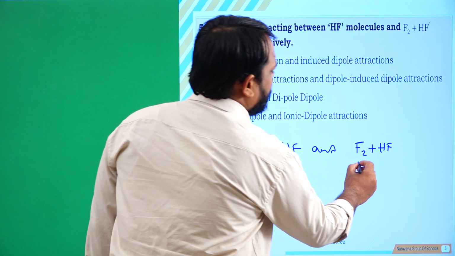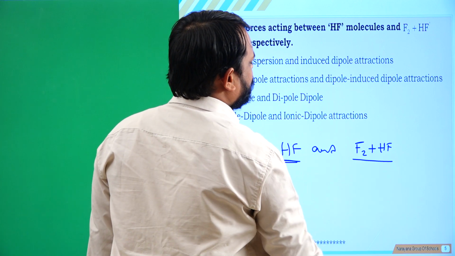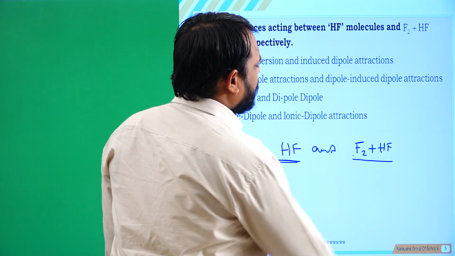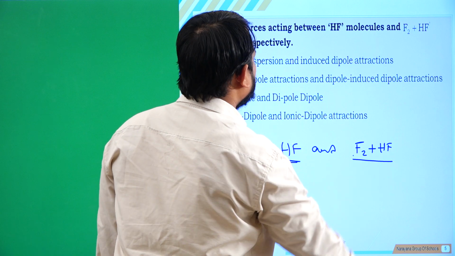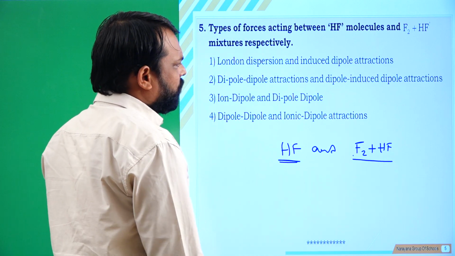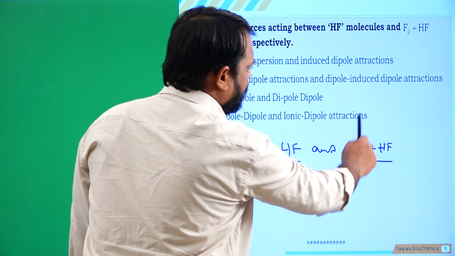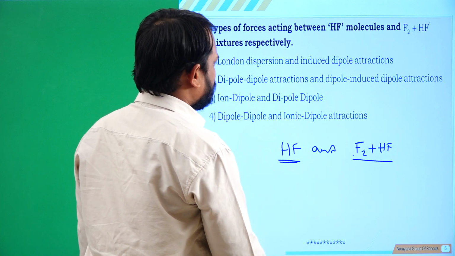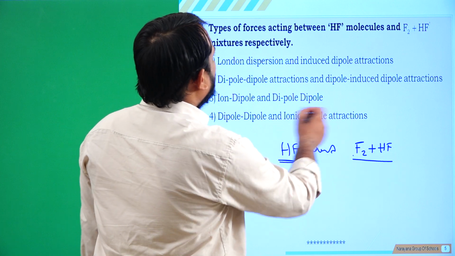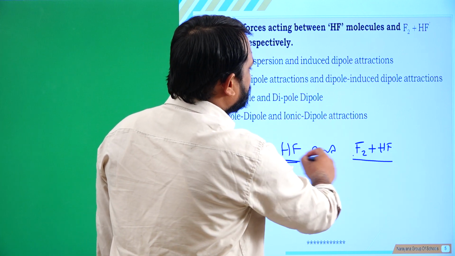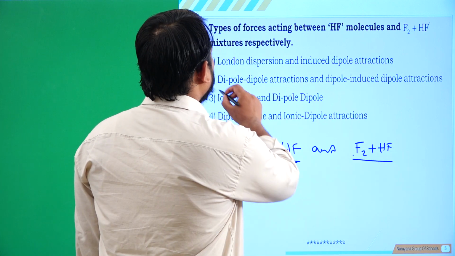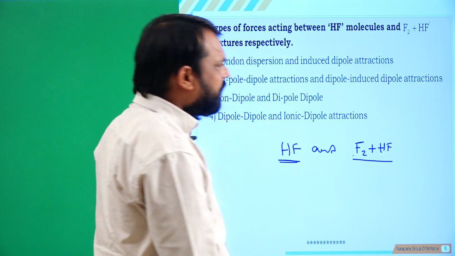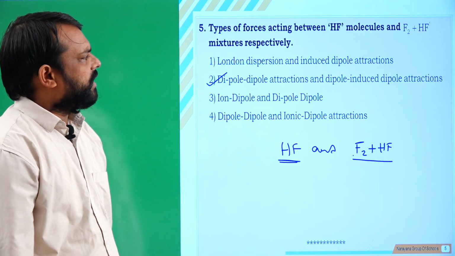But in the combination of F2 and HF, F2 is non-polar and HF is polar. Whenever there is a combination of non-polar and polar, it generates dipole-induced dipole attractions. So the total types of forces acting between HF and F2 plus HF are dipole-dipole attractions and dipole-induced dipole attraction forces.